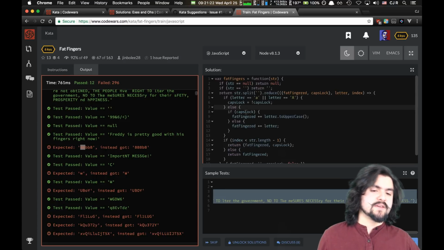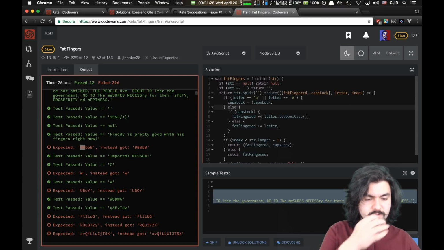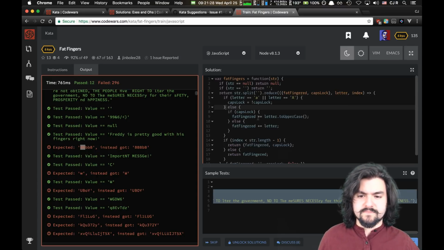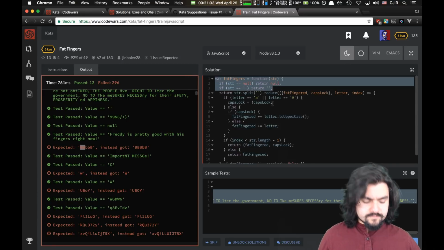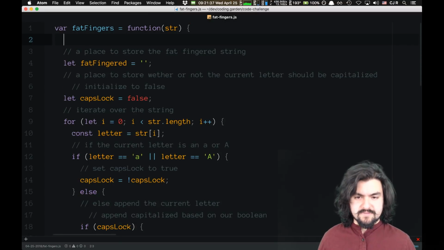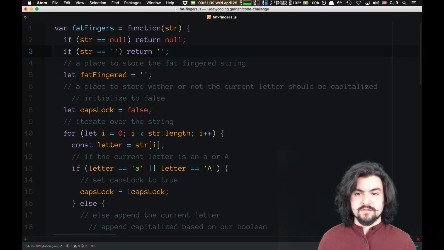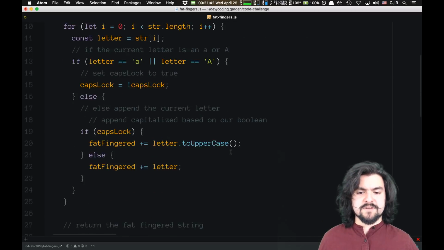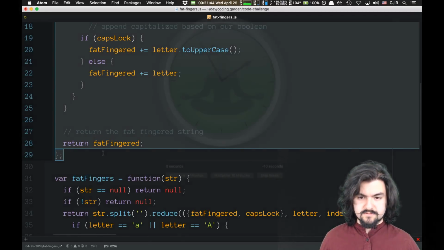Otherwise, we've encountered the next letter and we want to append the current letter uppercase, otherwise just the letter as it is. I'm curious, will my for loop solution behave in the same way? Let's try it, because I could be doing something weird with my reduce.